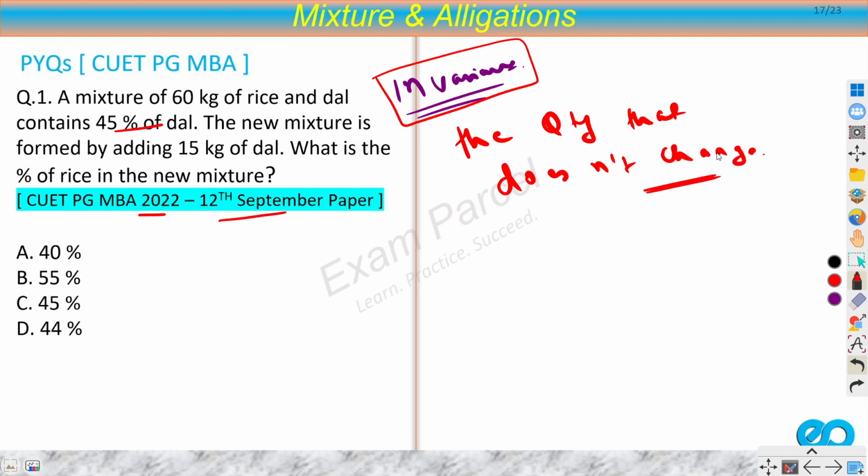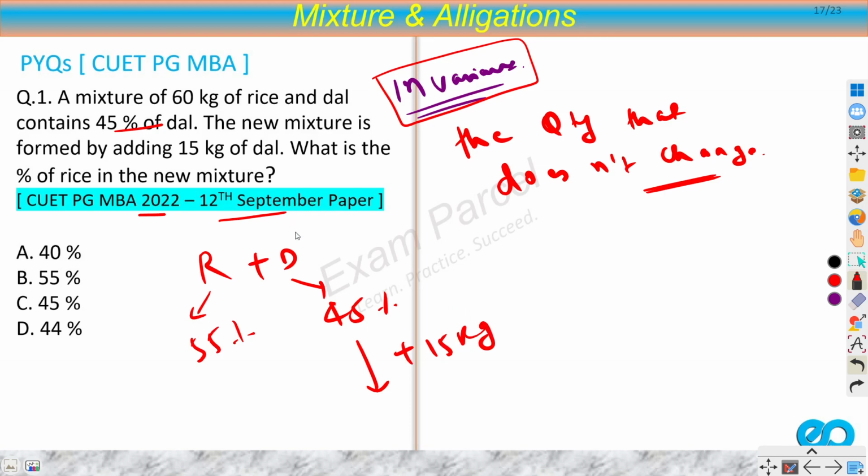Now once you read this question, we have rice and dal. R for rice, D for dal. Dal is 45%, so obviously rice would be 55%. The new mixture is formed by adding 15 kilograms of dal. What is the percentage of rice in that new mixture?